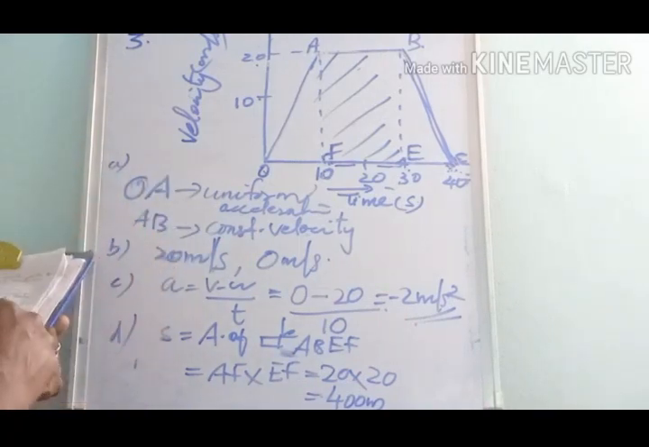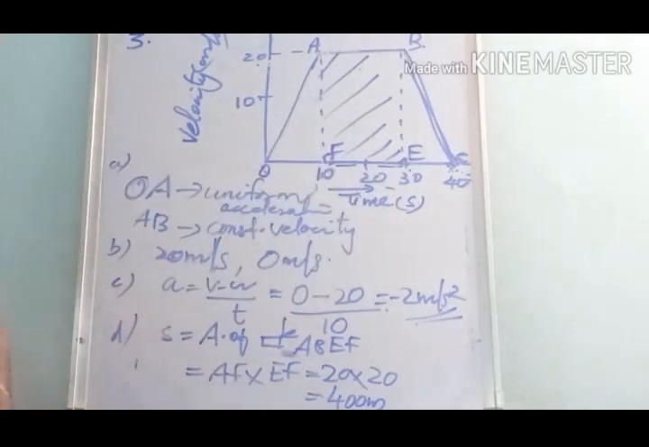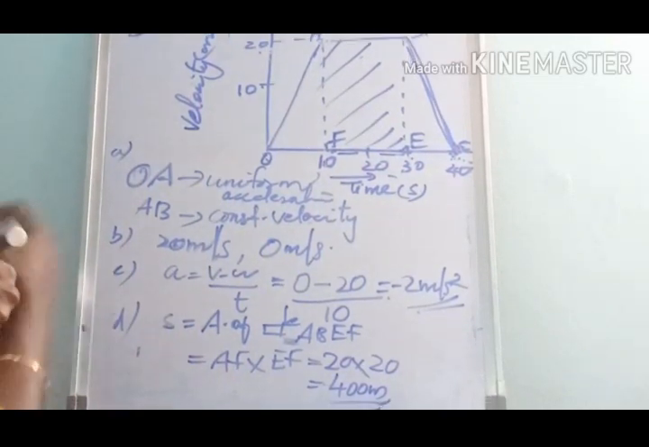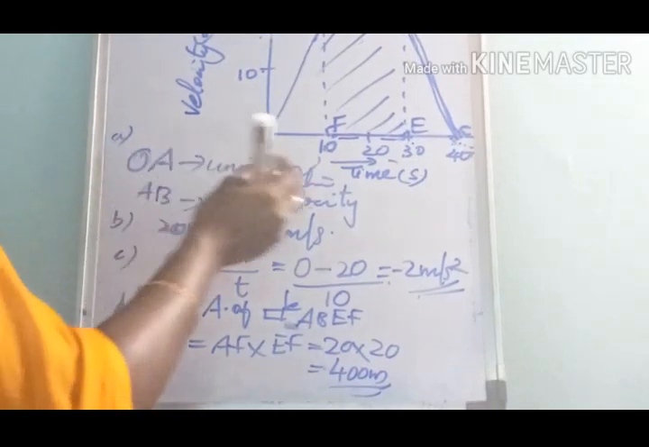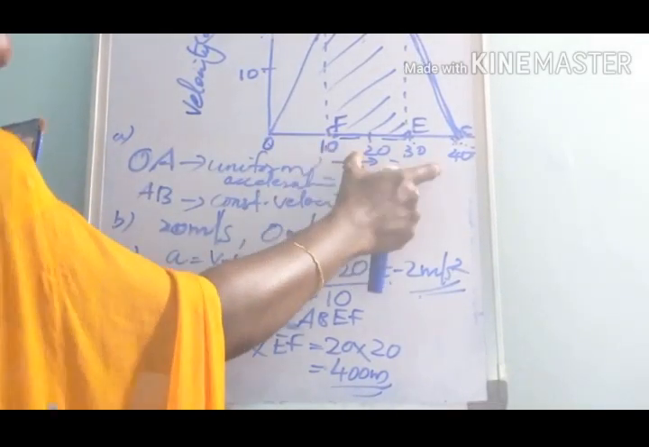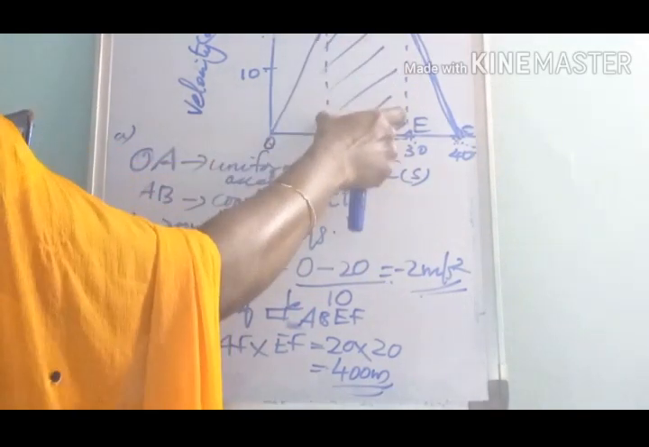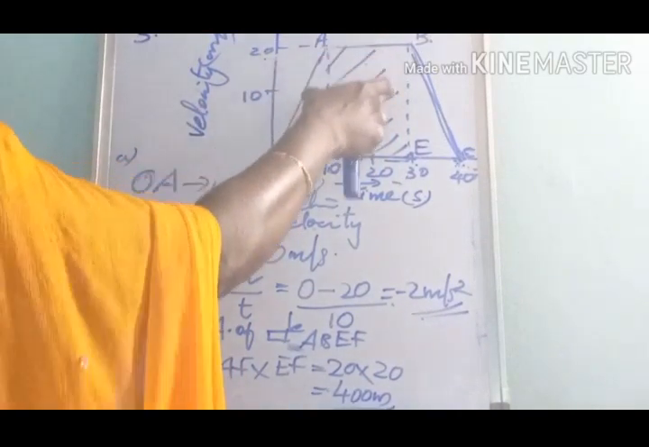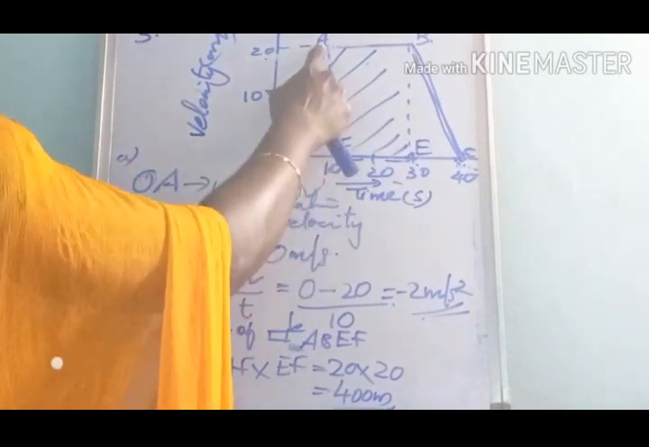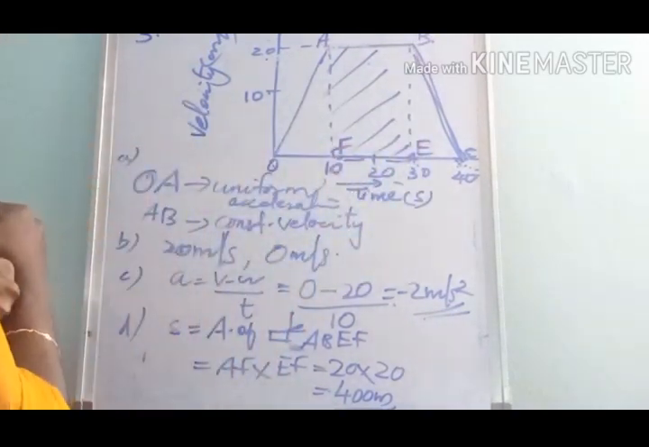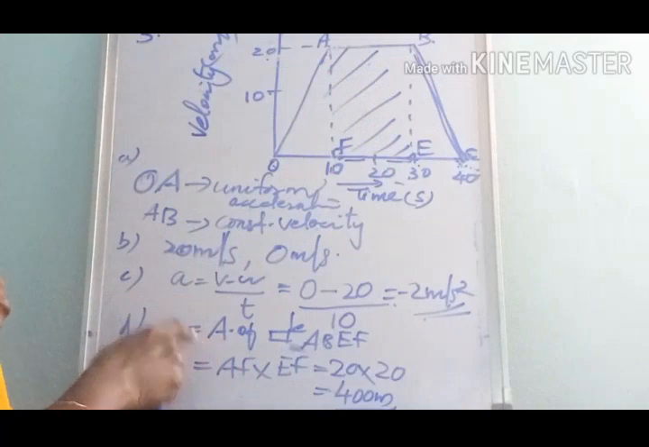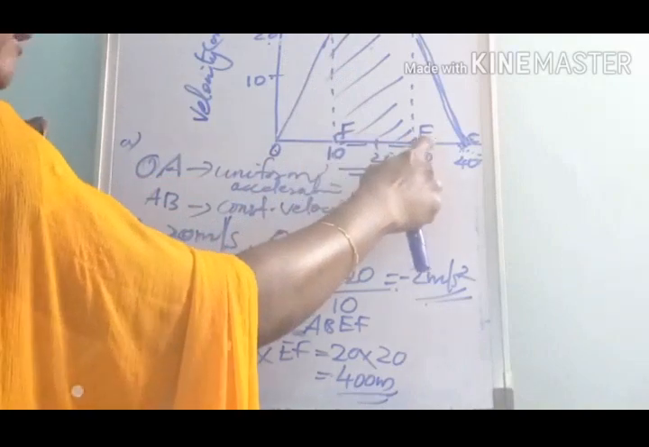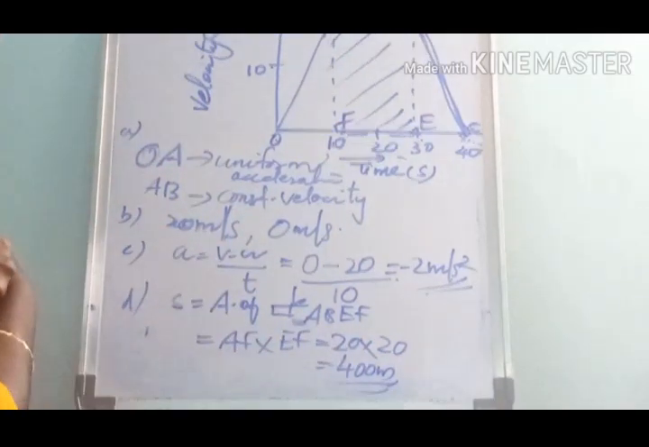Next we have to find the distance travelled between the 10th and 13th second. The area under the velocity time graph is equal to the distance travelled. So this much area is equal to the distance travelled. Here the area under this velocity time graph is a rectangle, which we can name ABEF. So the area of the rectangle is equal to the distance travelled. The area of the rectangle is AF into EF. So we got 20 into 20, that is 400.